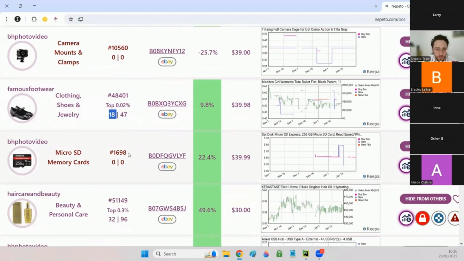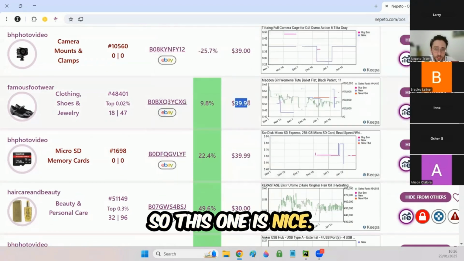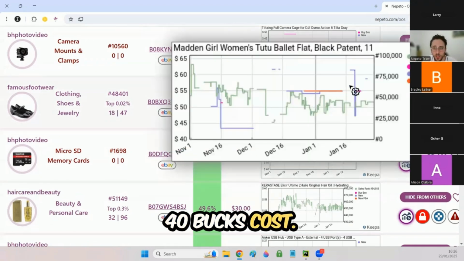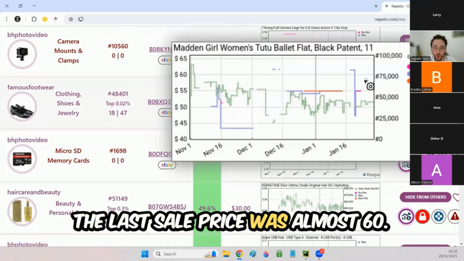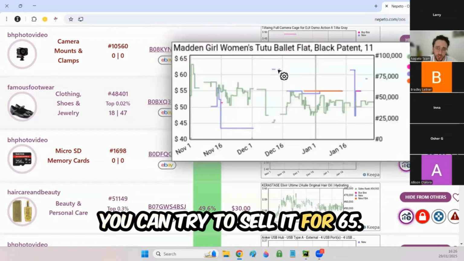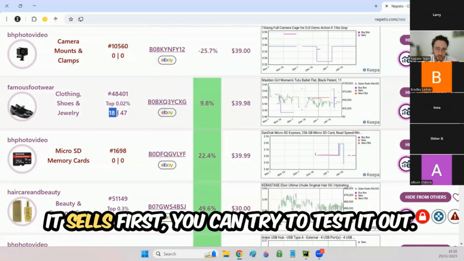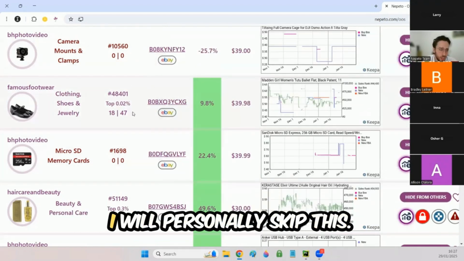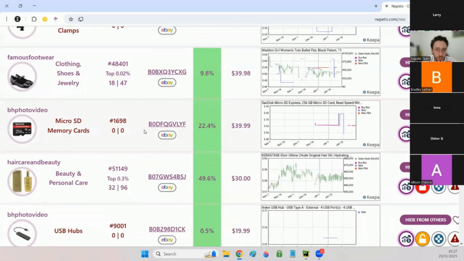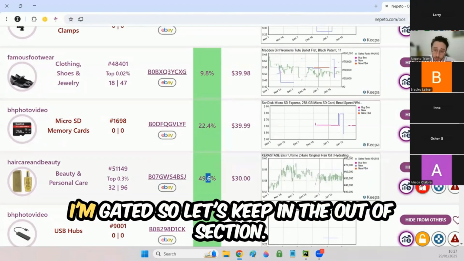You're welcome. So let's see what we have here. So this one is nice, $40 cost. The last sell price was almost 60. You can try to sell it for 65. It's not a perfect ROI, but if you are ungated and it sells fast, you can try to test it out. I will personally skip this. We have here one that looks great. I'm gated, so let's skip.